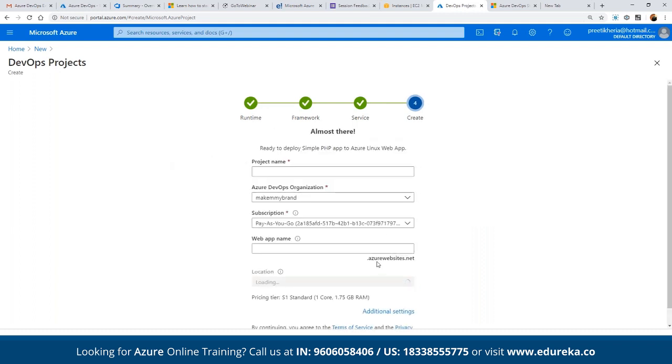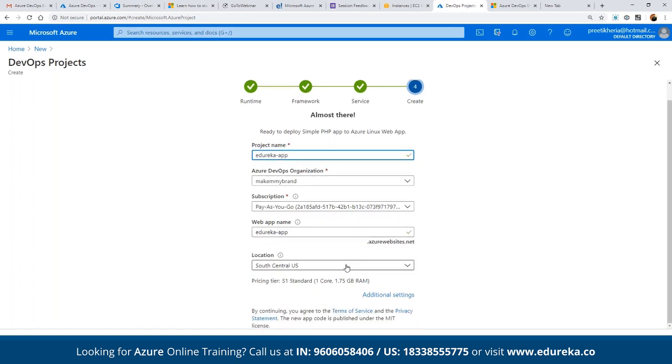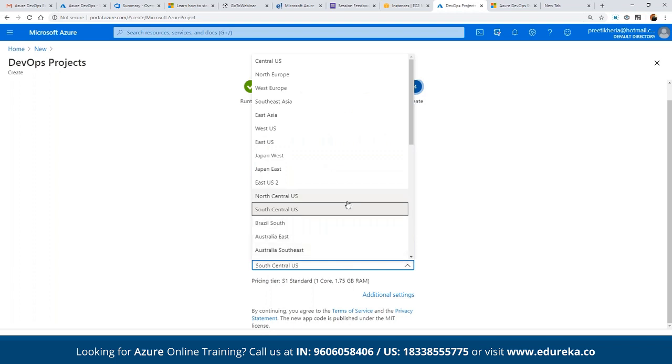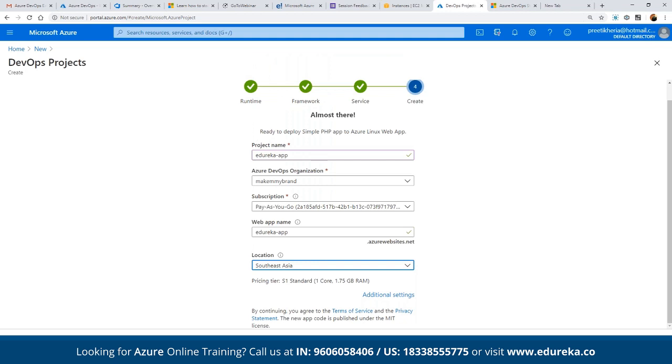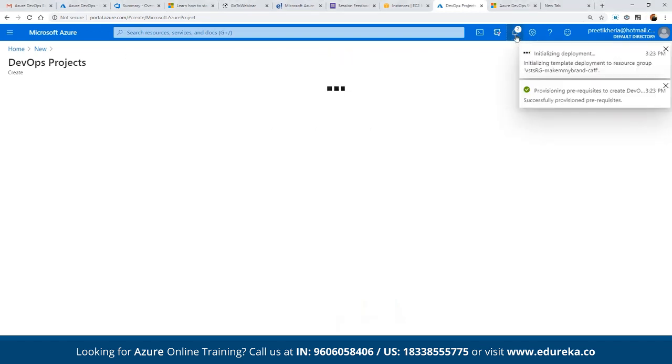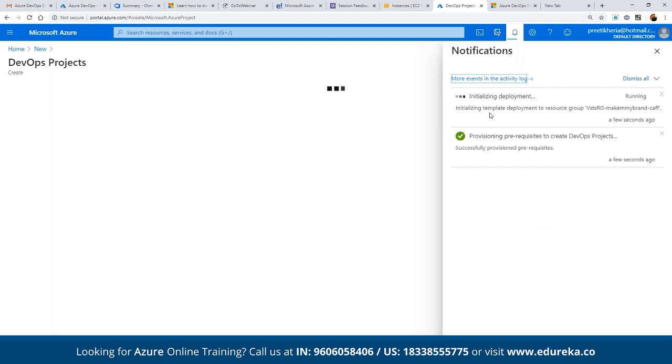Click on next. Here we can define the project name. Let's suppose here we can name it as Edureka app. We can define the name of the app here. Then we can define the web app name, the location, where exactly we want to deploy this application in. For example, we want to deploy this in Southeast Asia. We can choose Southeast Asia. And then we have to click on done. And basically this is simply deploying the project again that we can configure from scratch. We can do that. So generally when we deploy any services here, we will be able to see the entire services being deployed. So as it says, it is initializing the current deployment as we speak.